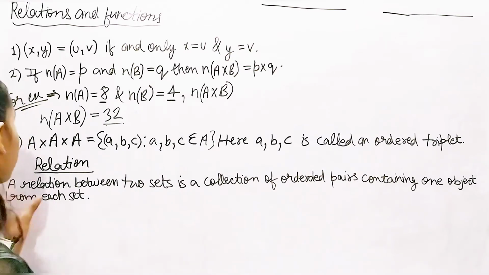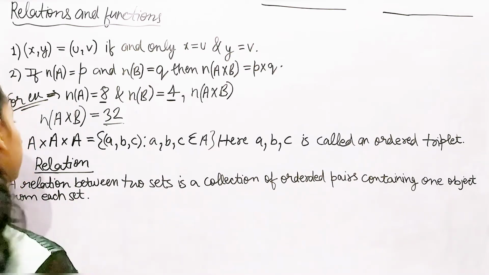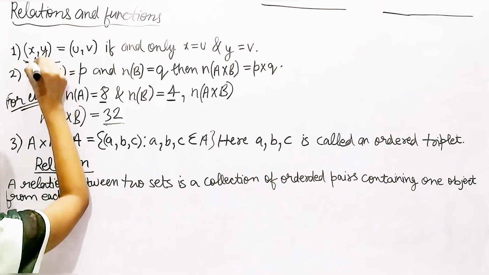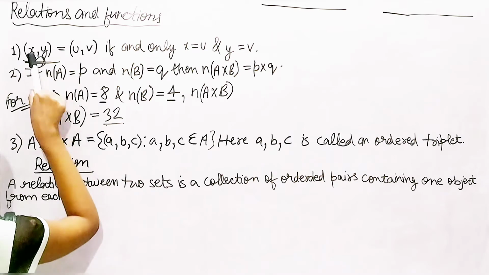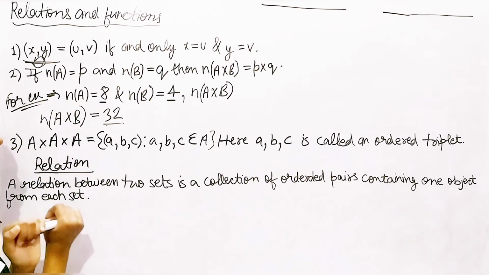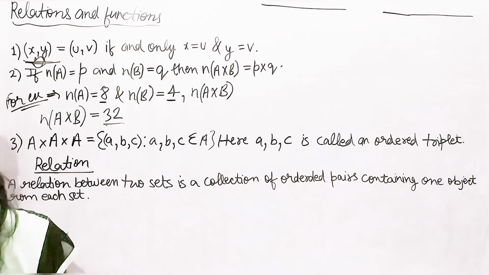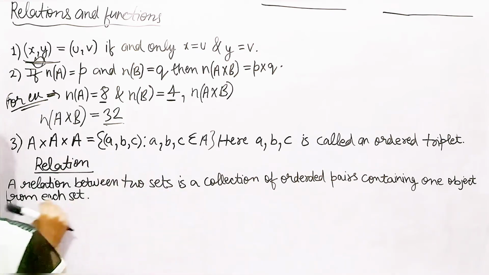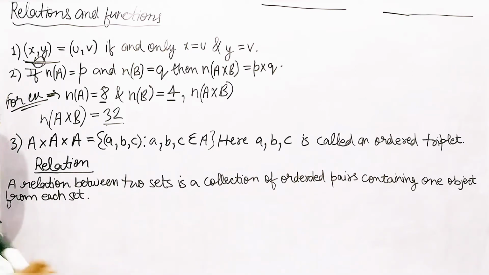So what is it talking about, the relation? Like we talk about these relations, isn't it? They're in a relation with each other. A relation between two sets is a collection of ordered pairs containing one object from each set. In simple language, it is talking about the relation between the two sets.